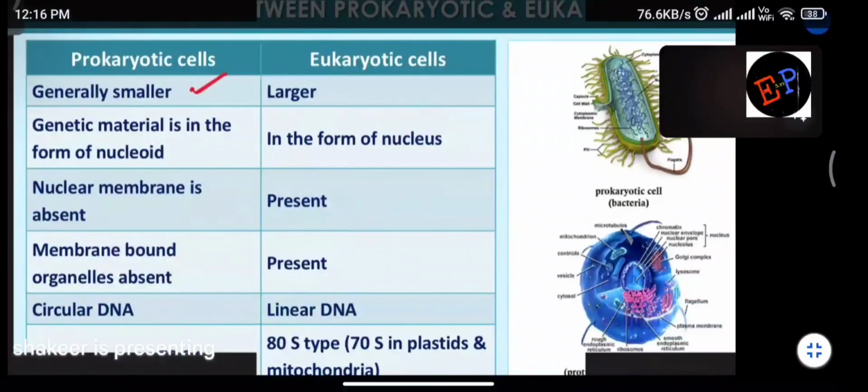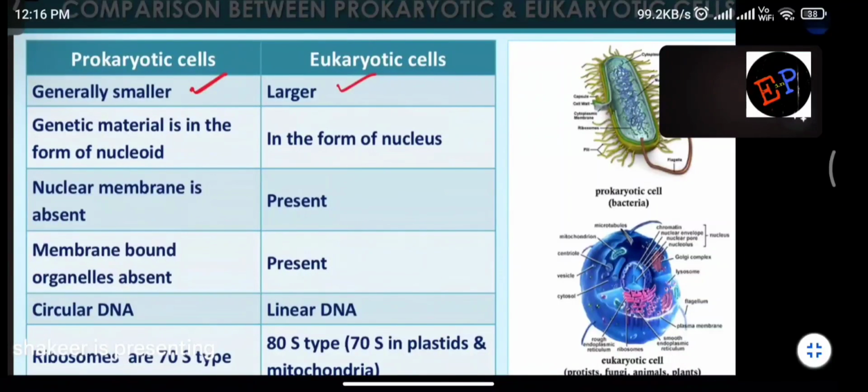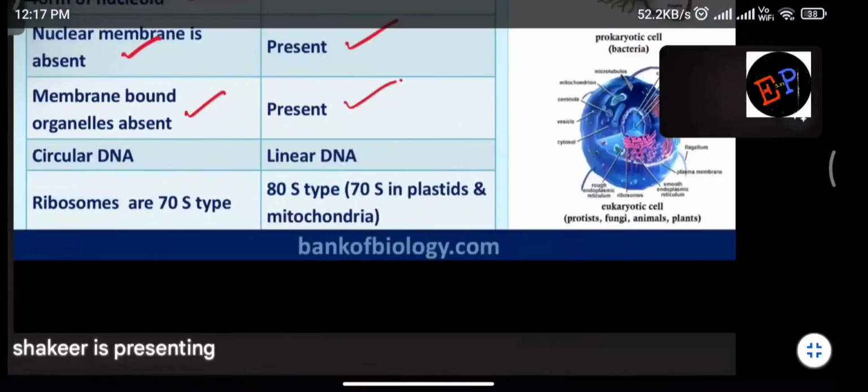Prokaryotic cells are generally smaller, eukaryotic cells are generally larger. Genetic material is in the form of a nucleoid, because in prokaryotic cells a nucleus is not present. There is a central region called the nucleoid, and the total information of the prokaryotic cell is present in the nucleoid itself. In eukaryotes, genetic material is in the form of a nucleus. Nuclear membrane is absent in prokaryotes, present in eukaryotes. Membrane bound organelles are absent in prokaryotes, and present in eukaryotes. DNA is circular in shape in prokaryotes, and here we have a linear DNA.